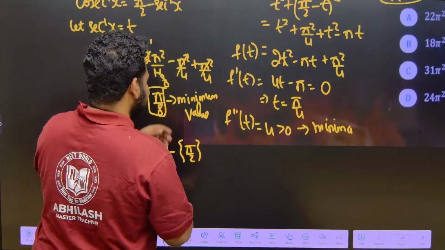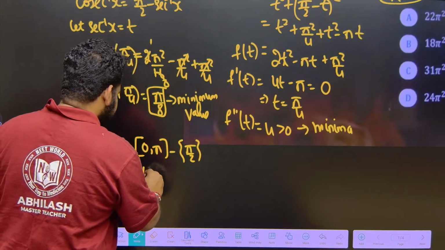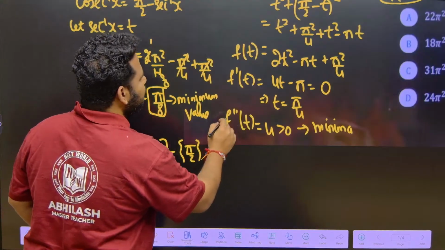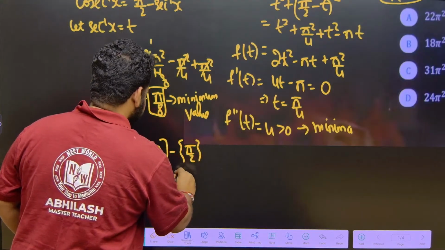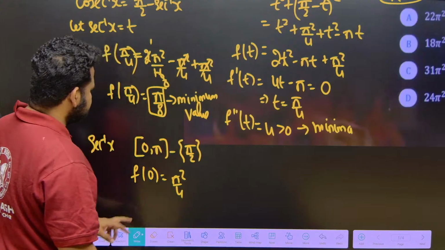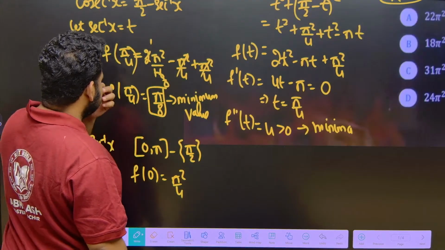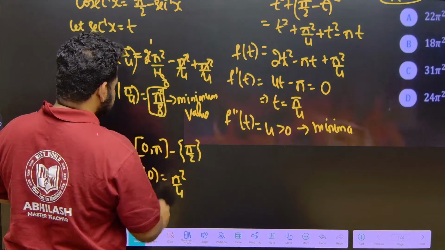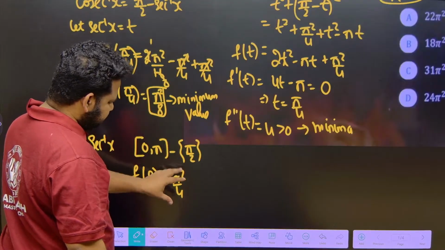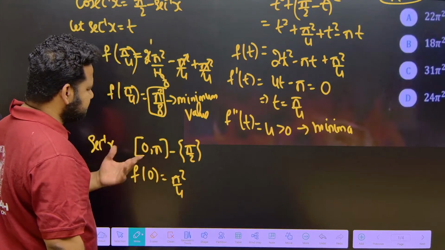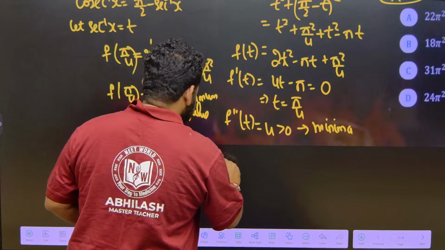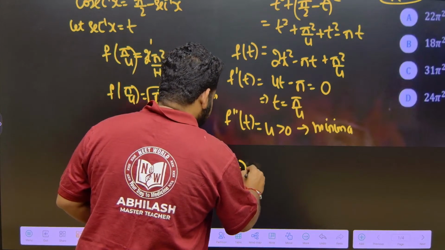So, if I put the extreme values, f of 0 will become pi square by 4. Definitely, this is pi square by 8, so this is bigger. Okay, fine. But let us see for another extreme value, that is f of pi. If I put f of pi, what will I get?